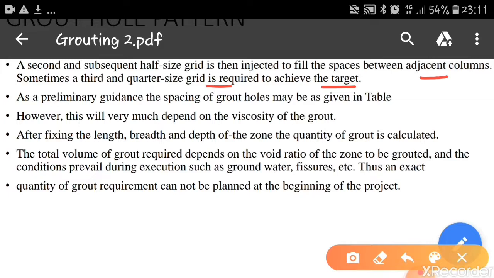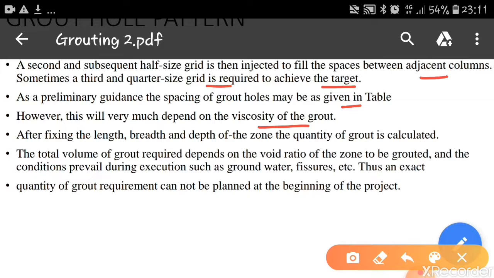As a preliminary guidance, the spacing of the grout holes may be given in the next table. We will discuss it later. However, this will very much depend on the viscosity of the grout. Whatever grout pattern we follow, the important deciding factor is the viscosity of the grout. If the grout has less viscosity, that means less resistance, it will easily penetrate inside the soil.